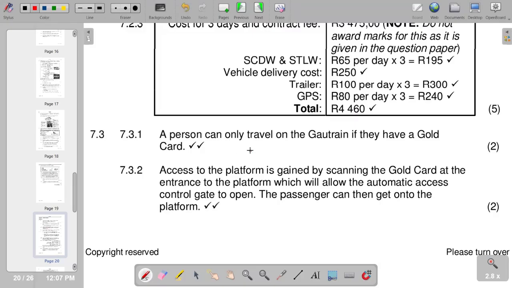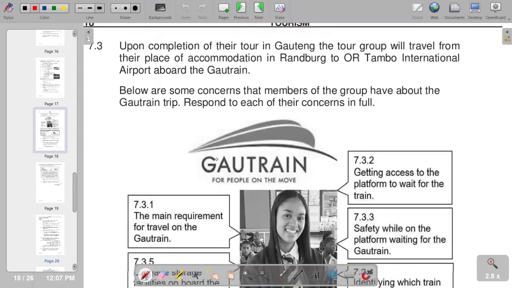So that's the concern that is there. So on 7.3.2, getting access to the platform to wait for the train. So you see that access to the platform is gained by scanning the gold card at the entrance to the platform. So this is typically how we are going to explain it.